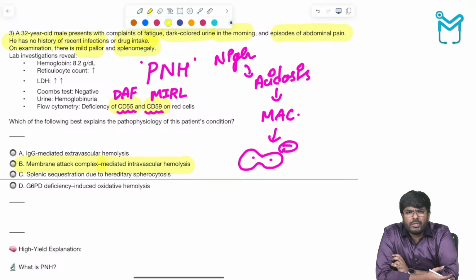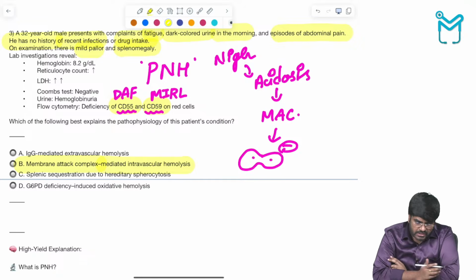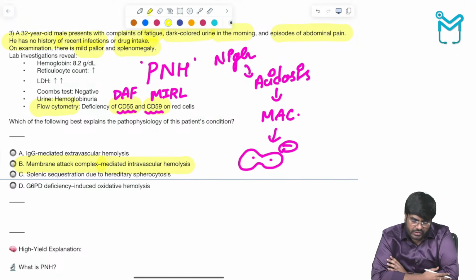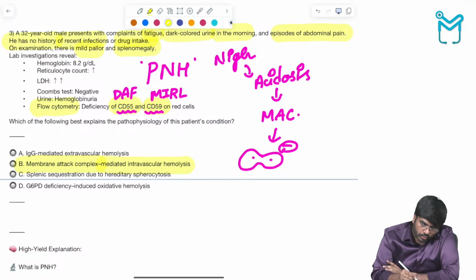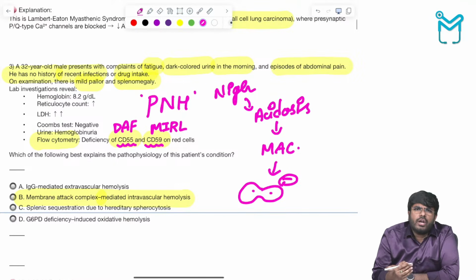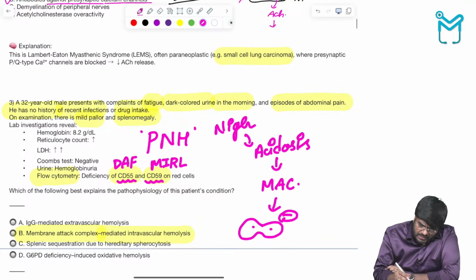Tell me, autosomal dominant or autosomal recessive? No, this is an acquired condition, not a hereditary thing. Which gene mutation? PIGA gene mutation. What is the gold standard investigation of choice? Flow cytometry, showing deficiency of CD55 and CD59. This is all due to loss of which protein in the cell membrane? See, in your cell membrane, there is a protein called GPI.